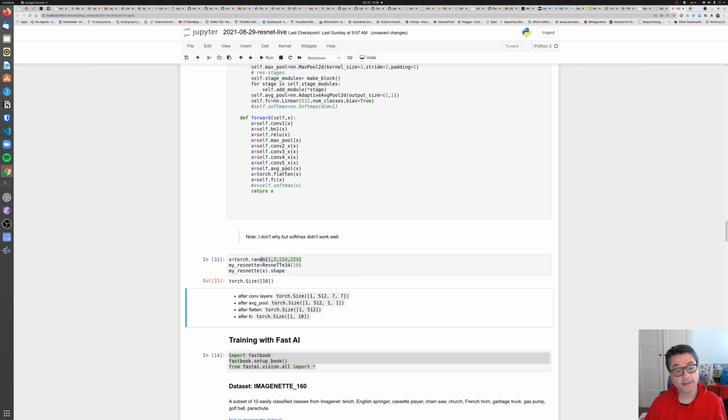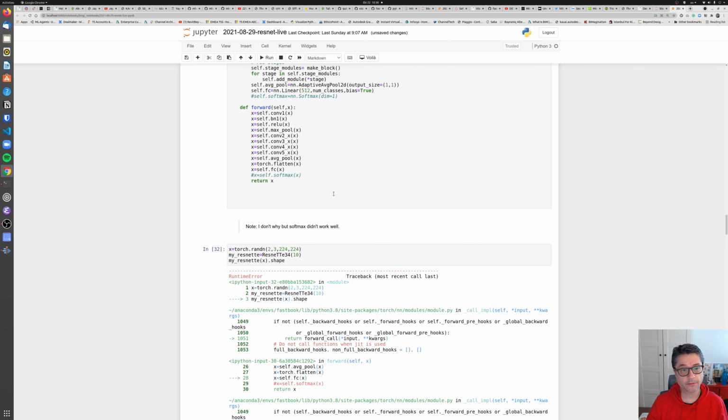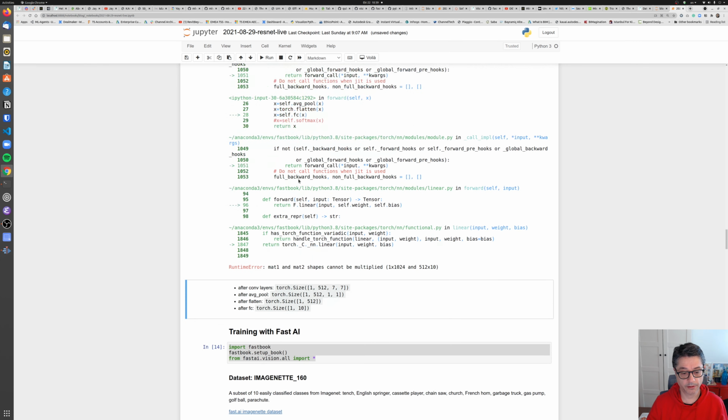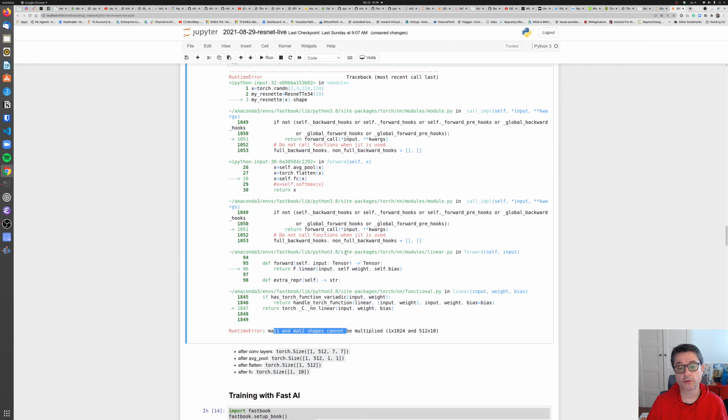If I feed this network with this tensor, I'll get 10 numbers as a result for 10 classes, which is okay, no problem on that. But the problem is if you feed this network like this, for example, for 2 images, this network can't handle it. And as you can see, different shapes cannot be multiplied.